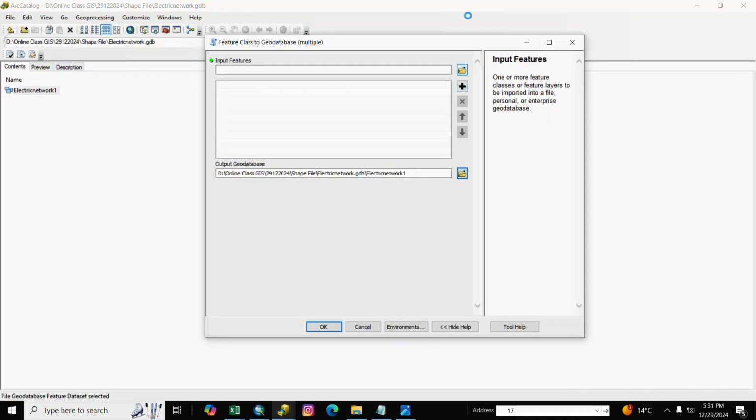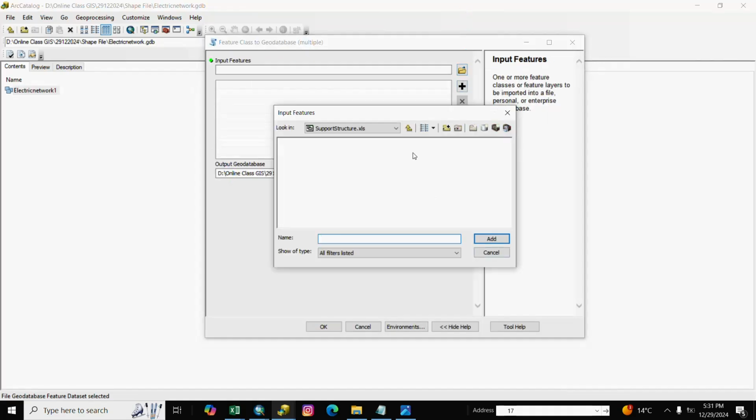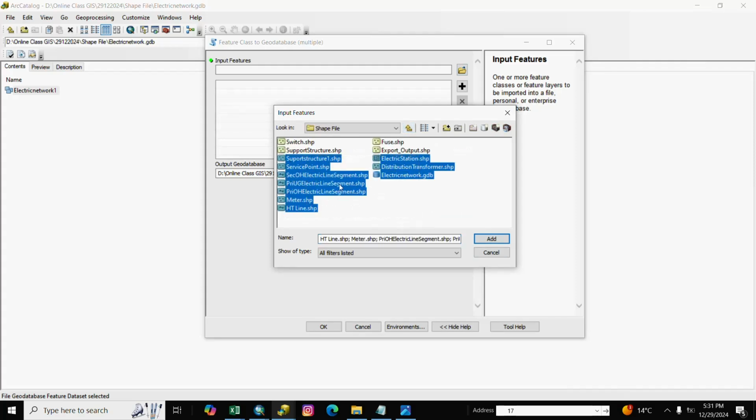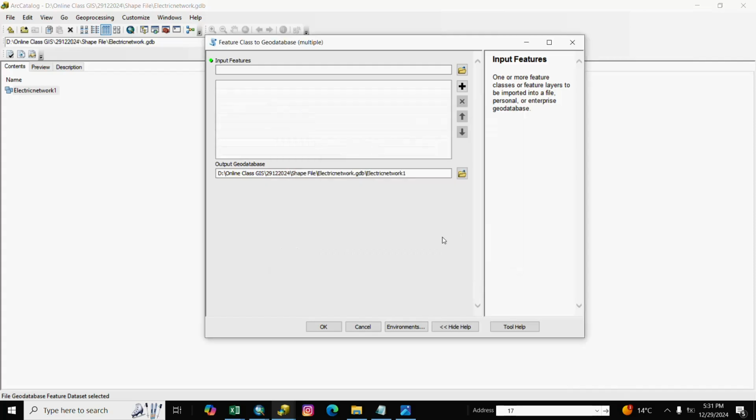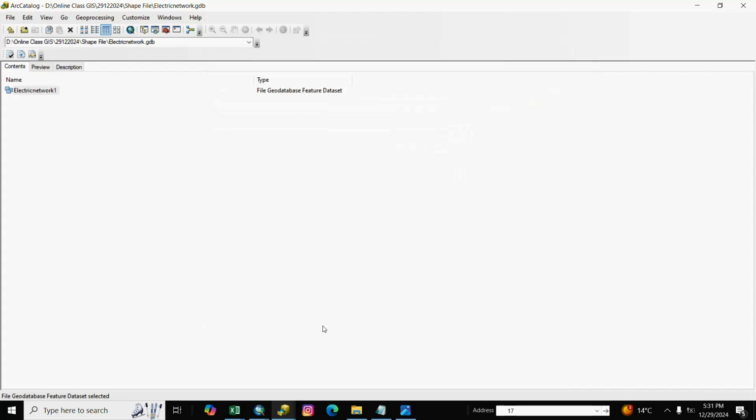We select here all save files, and add and OK.